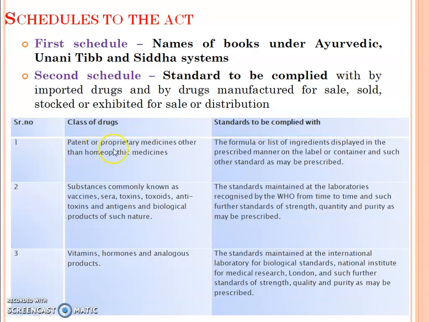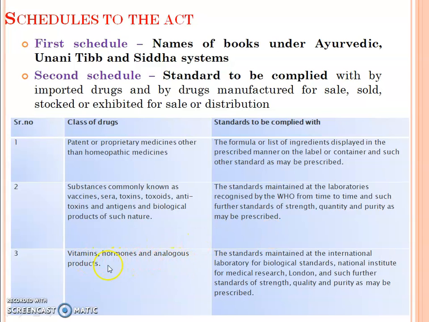Class of drug: patent or proprietary medicine other than homeopathic. Standard to be complied with: the formula or list of ingredients displayed in the prescribed manner on the label or container and such other standard as may be prescribed. Substances commonly known as vaccines, toxins, antitoxins, antigens and biological products of such nature: the standard maintained at the laboratory recognized by the WHO from time to time, and such further standards of strength, quality, quantity and purity as may be prescribed.